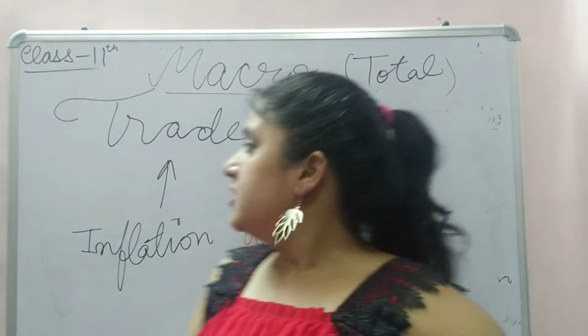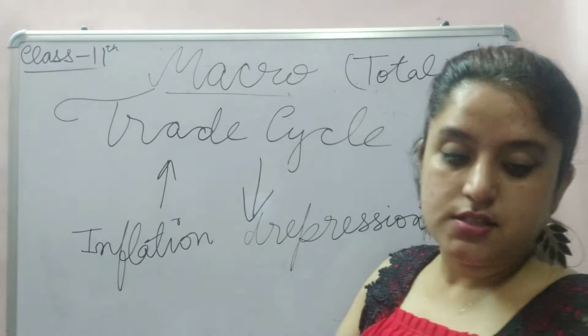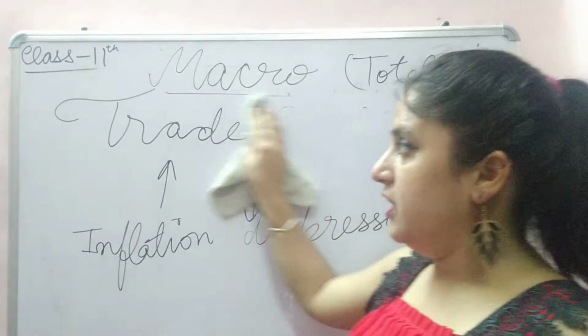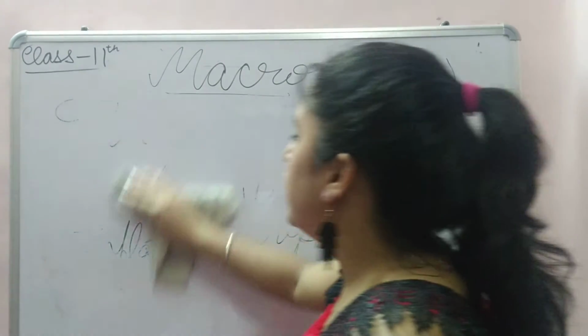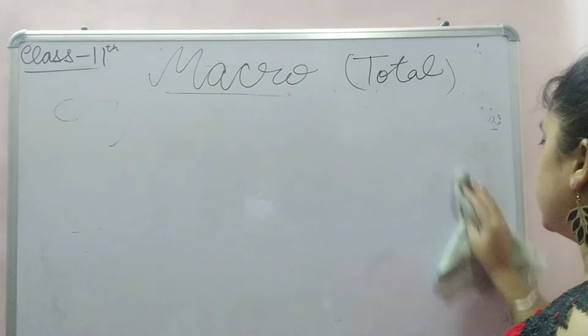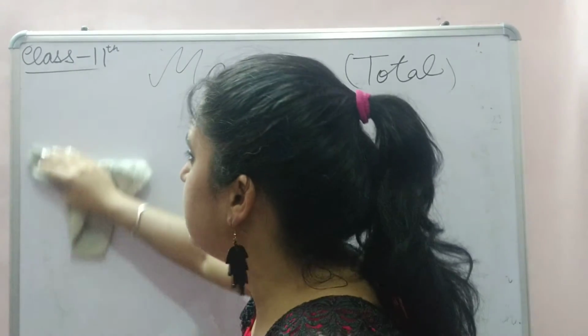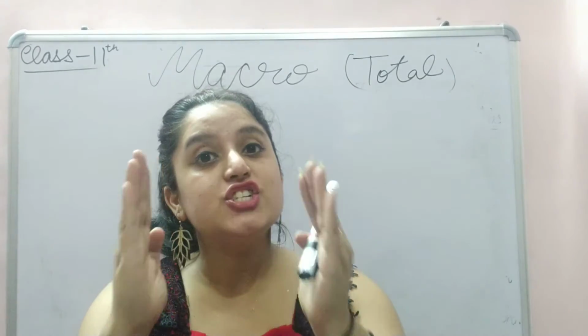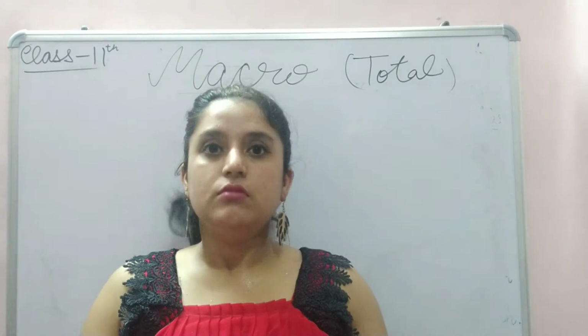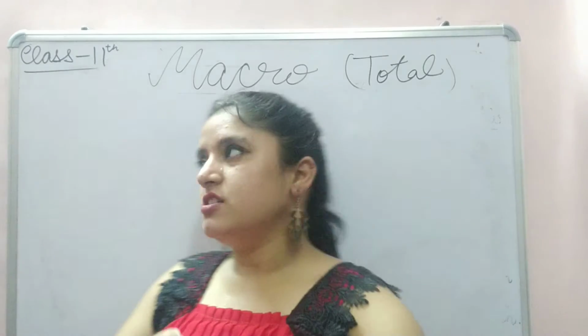So after trade cycles, investment, saving, then comes economic growth. Now we are talking about the nation as a whole, so we will study economic growth. Economic growth is the increase in the national income. What is national income again?